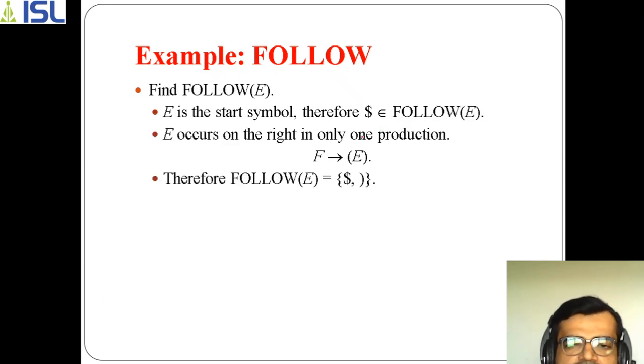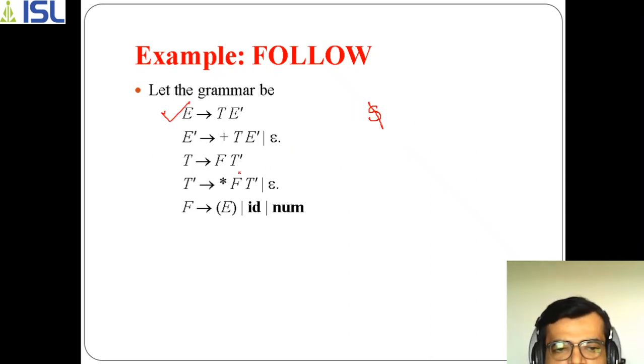So here you are using dollar, so dollar will be used and that will follow E. So now you just see here where E is coming at the right hand side, E is coming here in this one.